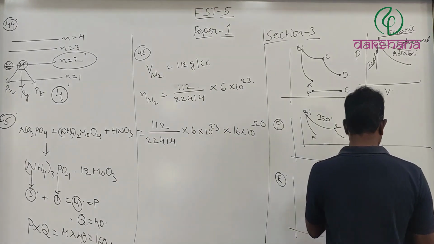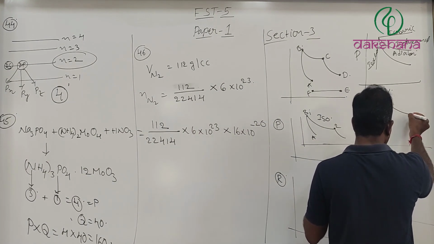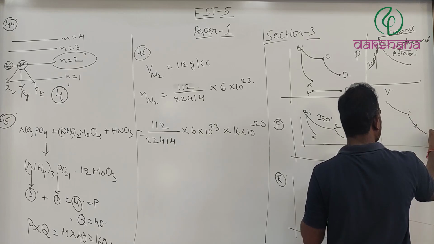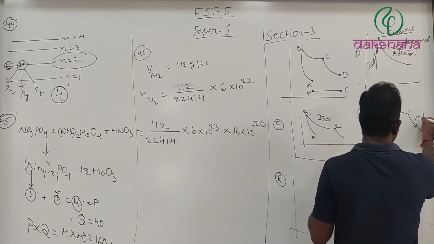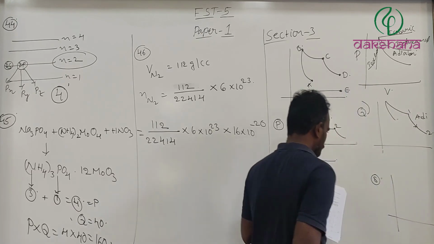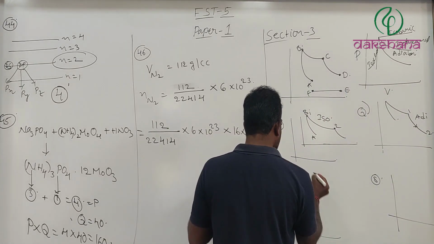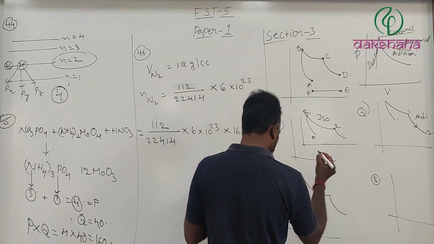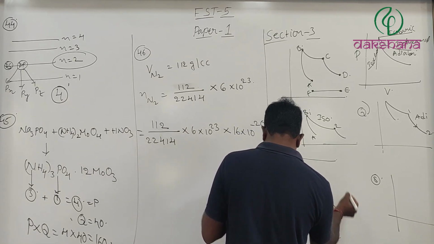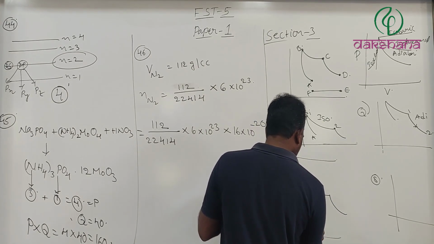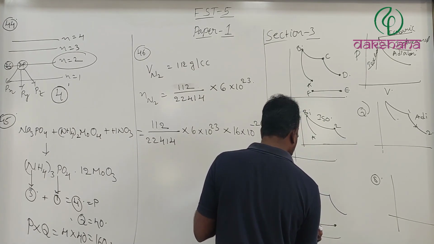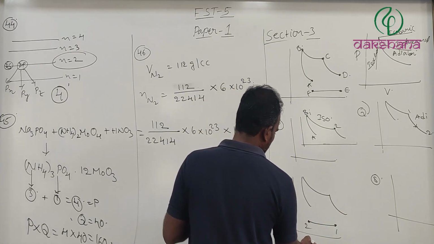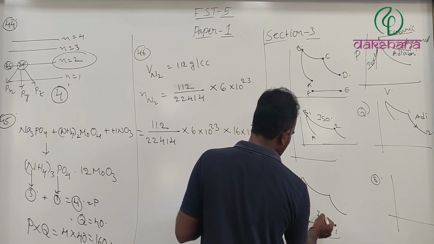Q graph, 1 to 2, where it is given B. Here 1 to 2 is given. Therefore, it is going to be adiabatic. R graph, that is B to C, C to D, and here he has given 1 to 2, such that it is constant pressure. It is going to be isobaric.